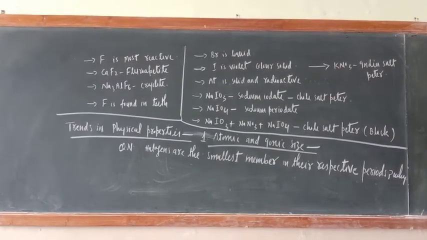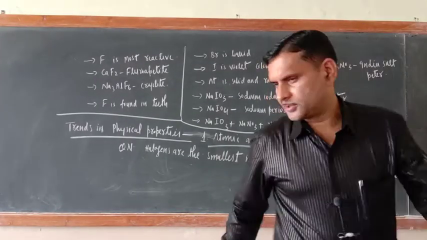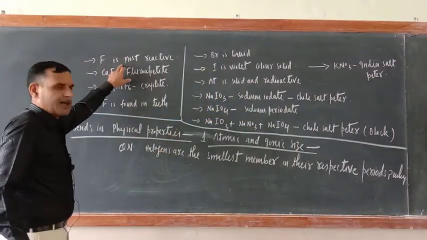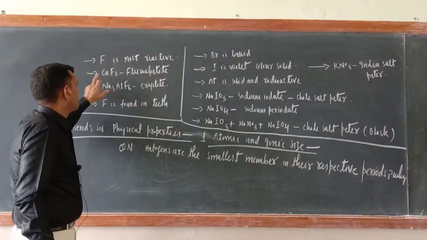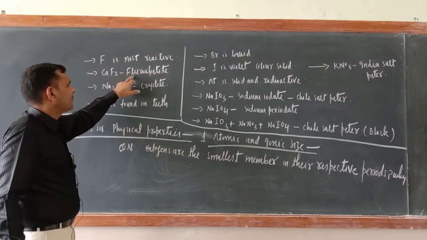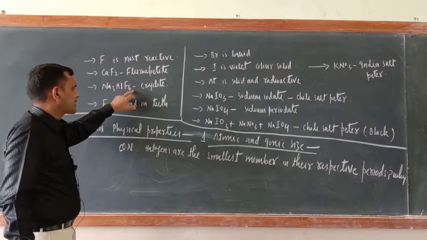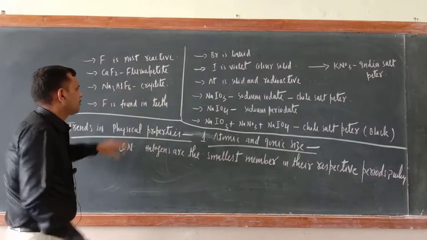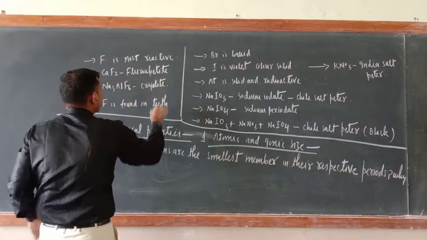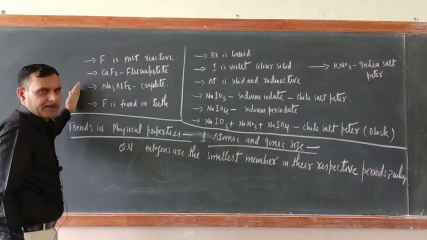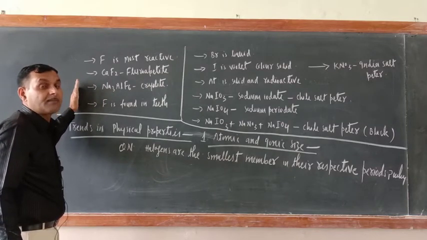So, some other information related with the halogens. Just see, I wrote here. Fluorine is the most reactive element of the periodic table. CaF2, its name is fluorapatite. Na3AlF6, the cryolite. What is this one? Cryolite.